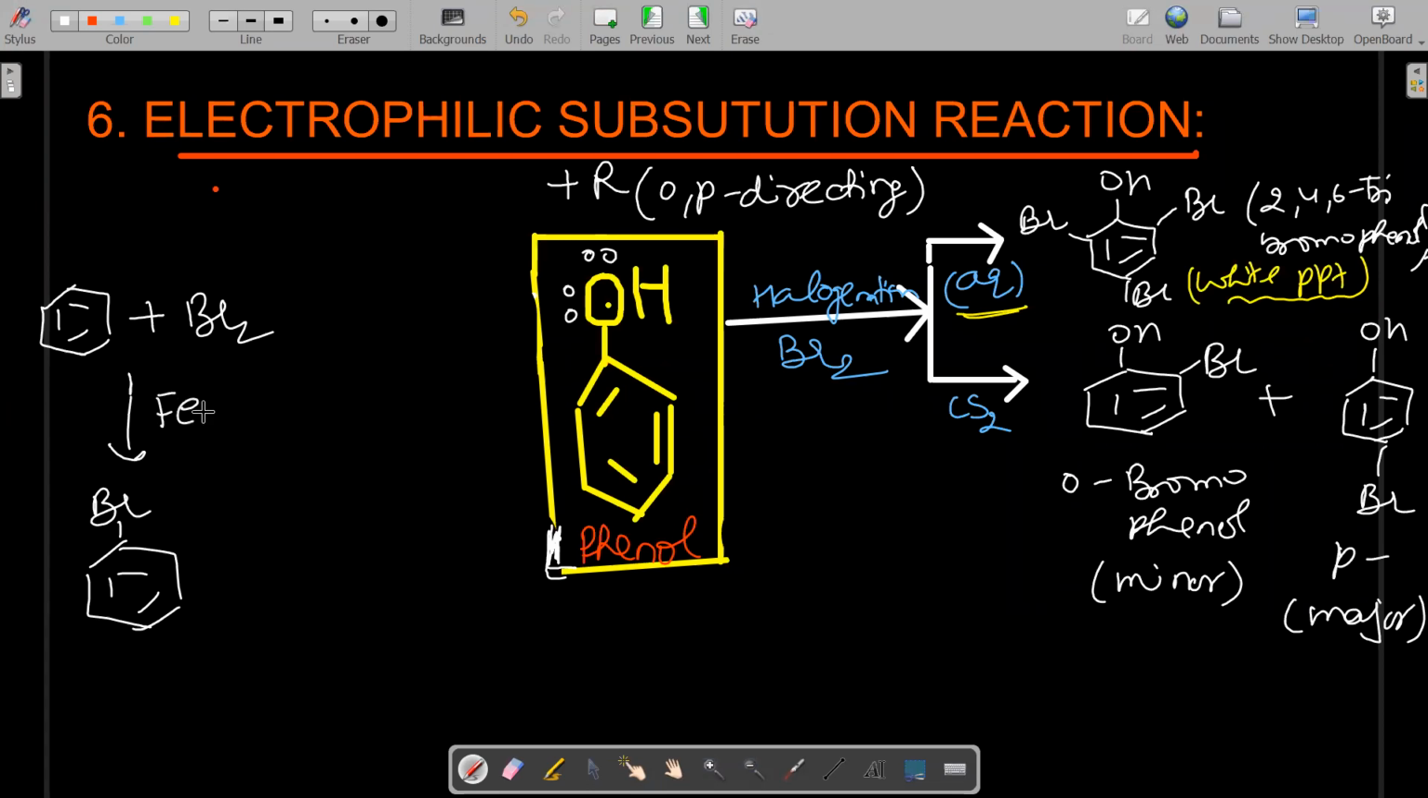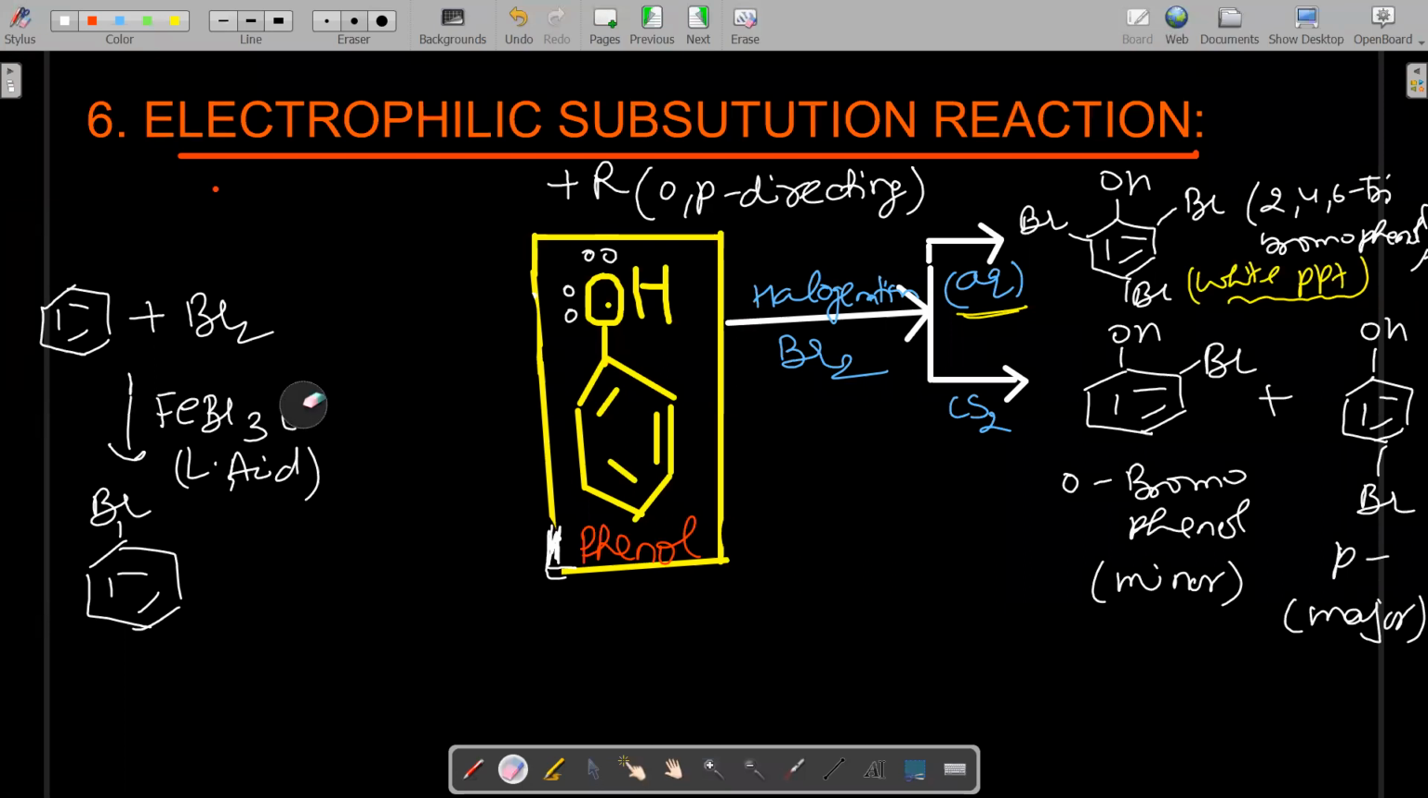Catalyst. So you know, always we add some catalyst, FeCl3, FeBr3, AlCl3, or Fe dark. So this reaction is always carried out in the presence of a catalyst. Which catalyst is it? Already you know, this is called a Lewis acid catalyst. So when you write the reaction of benzene with bromine, always write the catalyst also.